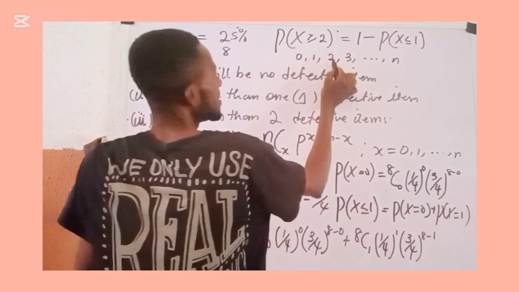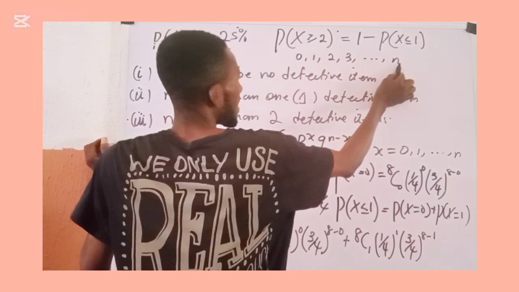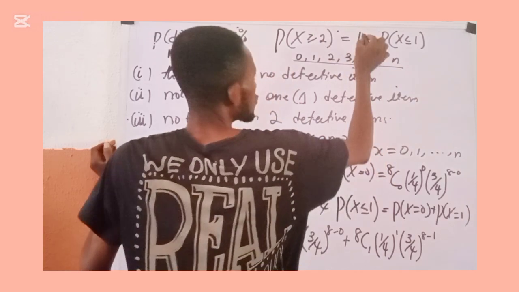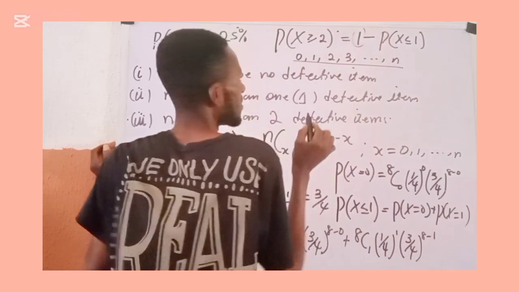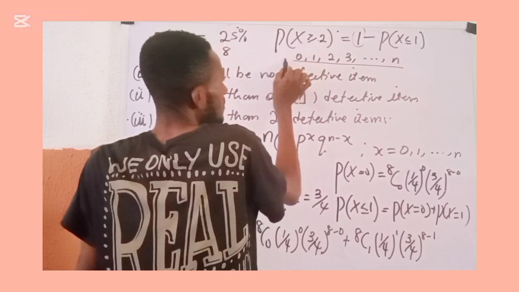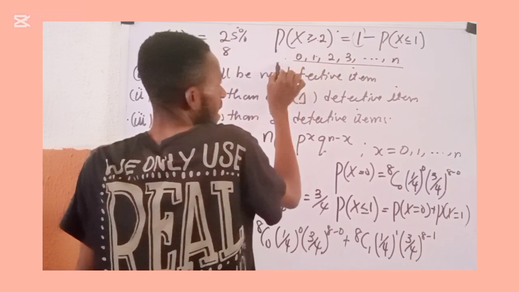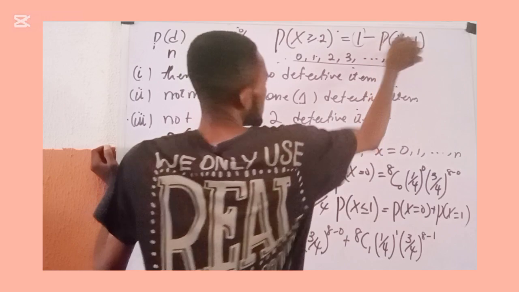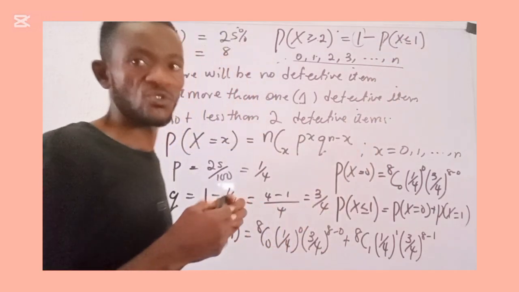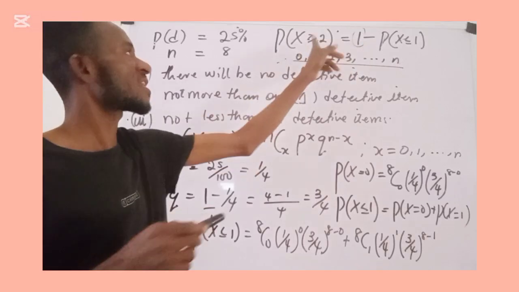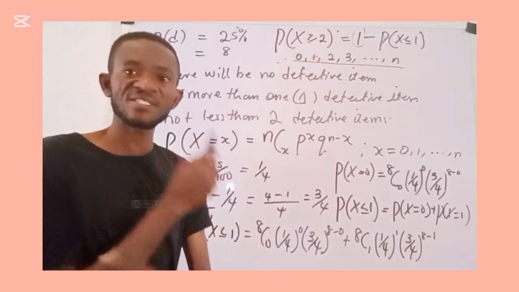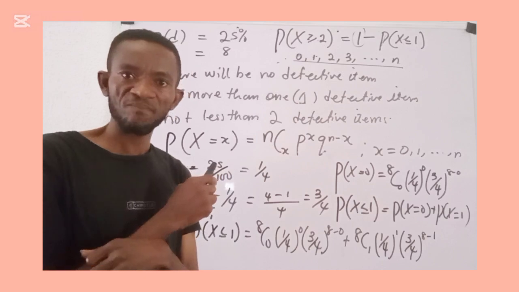So it is from this down to here. And we know that the sum of all the probabilities is 1. So if I should be talking about this one alone, I have to remove the probability of 0 and remove that of 1. That's why I have minus P of X less than or equal to 1, which is from 0 to 1. So the moment you subtract it from there, whatever is left becomes the probability of when X is greater than or equal to 2. Thank you very much.